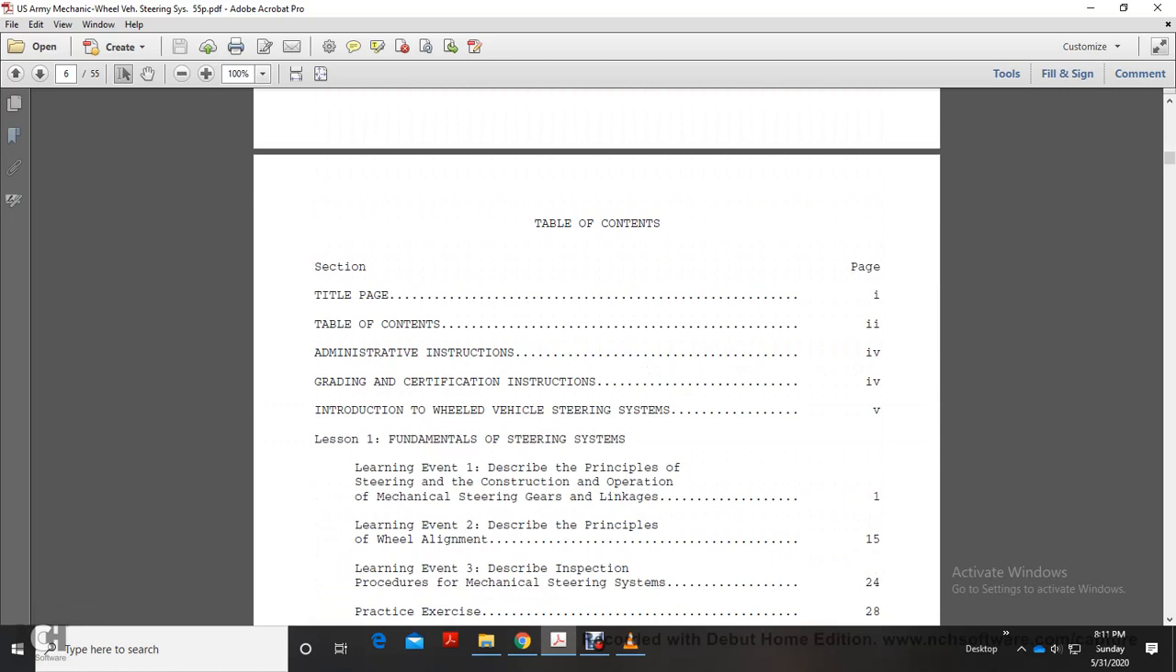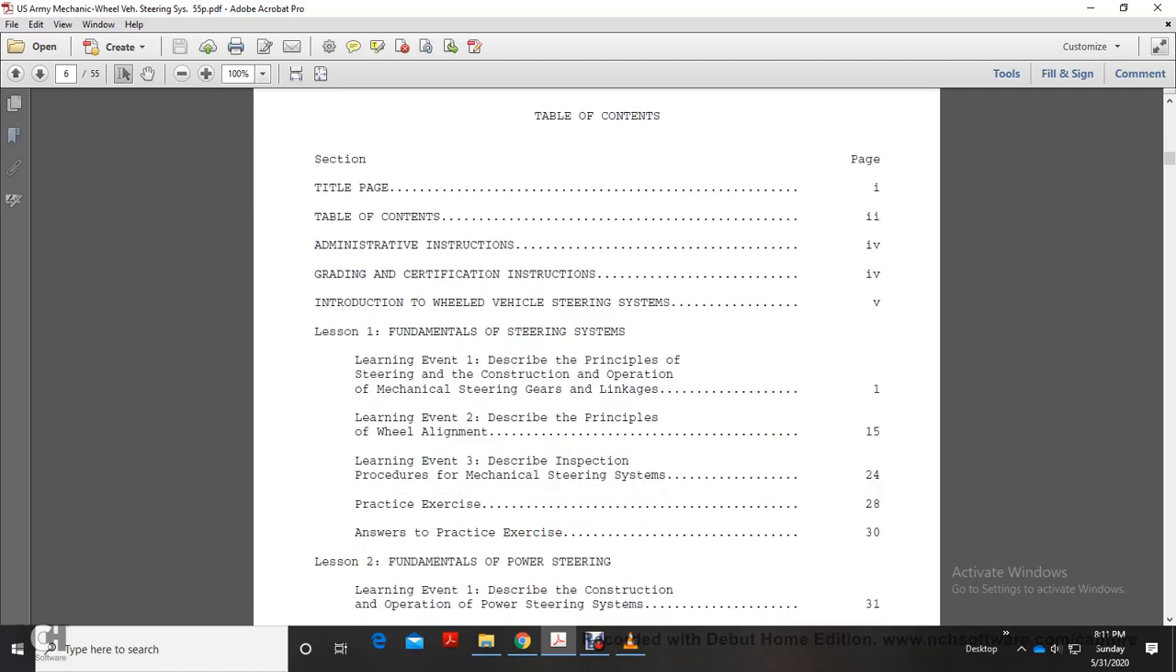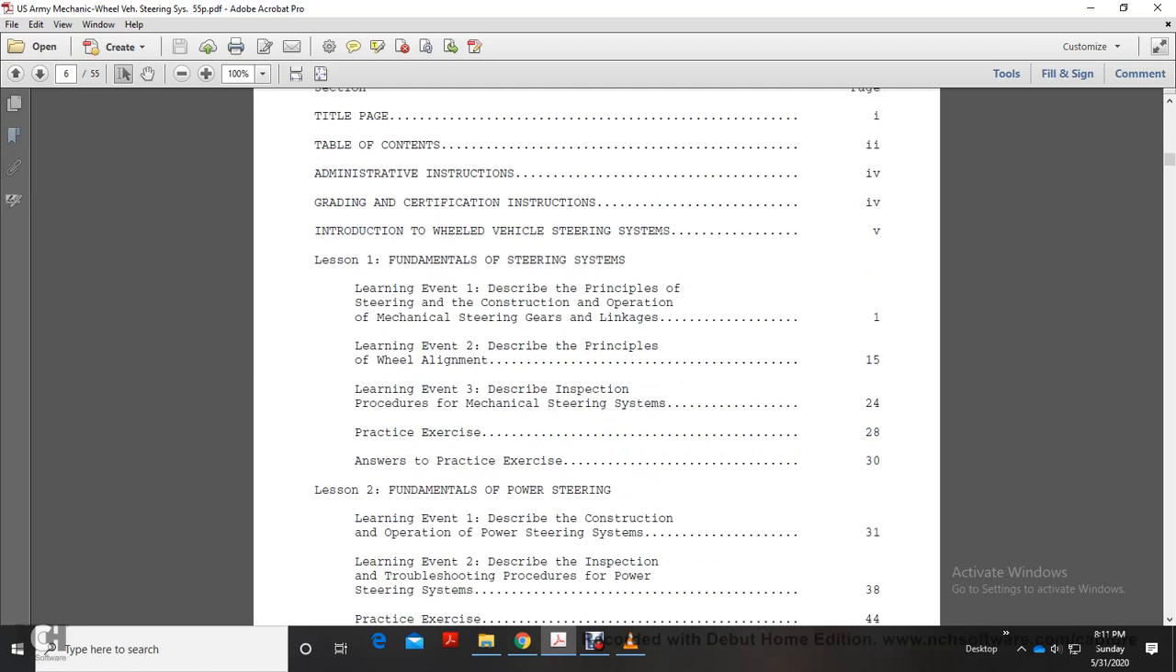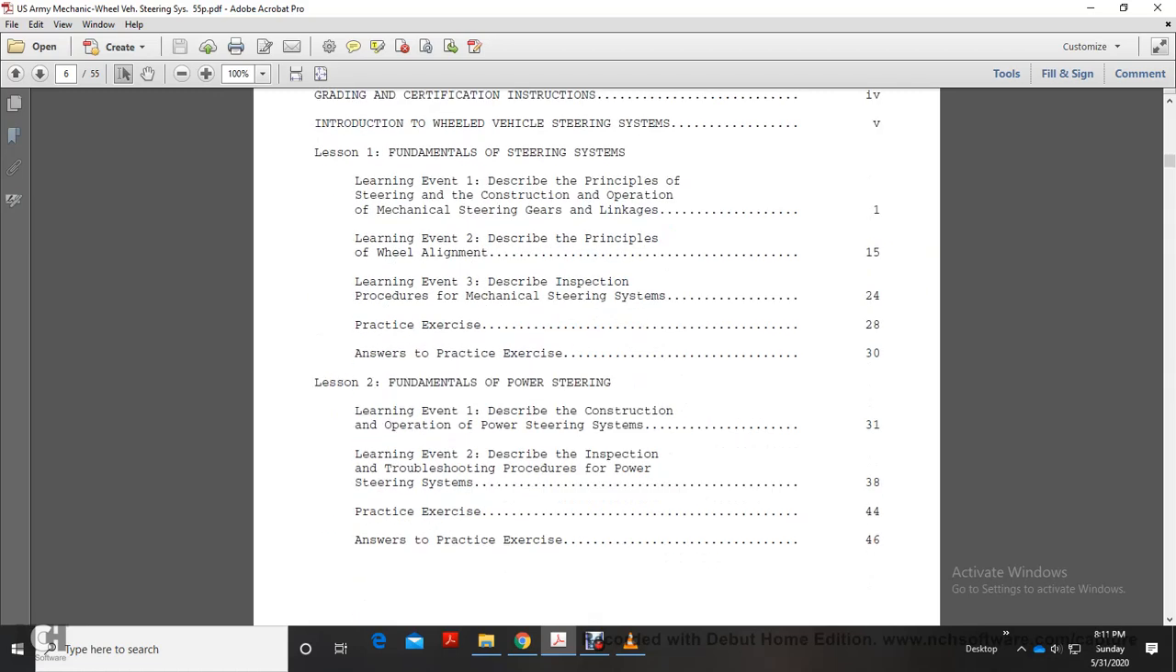Alright, Section 1, Table of Contents: Administrative Instructions, Grading and Certification Instructions, Introduction to Wheel Steering Systems, and then Fundamental Steering System. Learning Event 1: describe the principles, steering construction, operation, mechanical steering gears, and linkage. Learning Event 2: describe the principles of wheel alignment. Learning Event 3: describe inspection procedures for mechanical steering. Lesson 2, Fundamentals of Power Steering. Learning Event 1: describe the construction and operation of the power steering system. Learning Event 2: describe inspection and troubleshooting procedures for power steering systems.